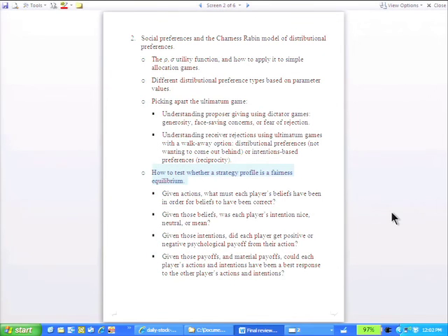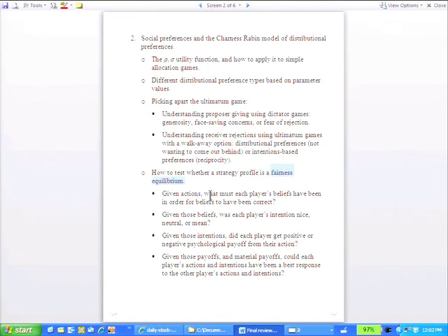We haven't done that. I don't know if I would expect you to be able to do that, but I'm simply saying that this model of distributional preferences doesn't present any particular challenges to the concept of Nash equilibrium. But a model of intentions-based preferences really kind of does, because now we have to care about not just the numbers in the boxes, but how people feel about the way the numbers in the boxes came to pass, right? And what kinds of nice or nasty intentions a particular strategy profile implies.